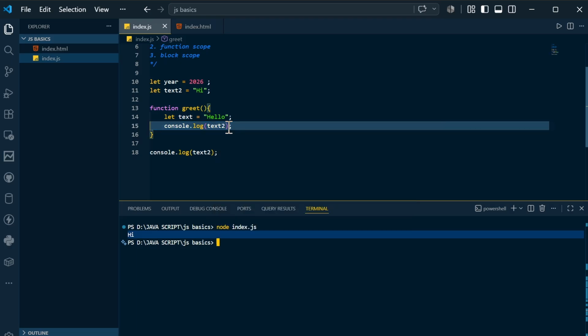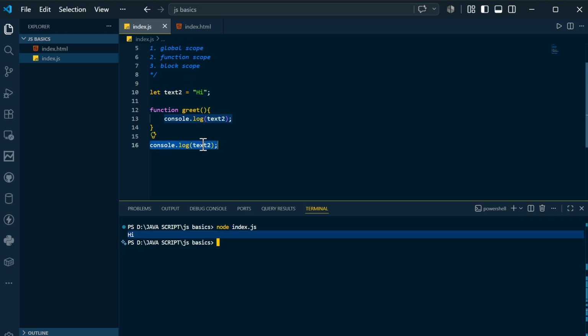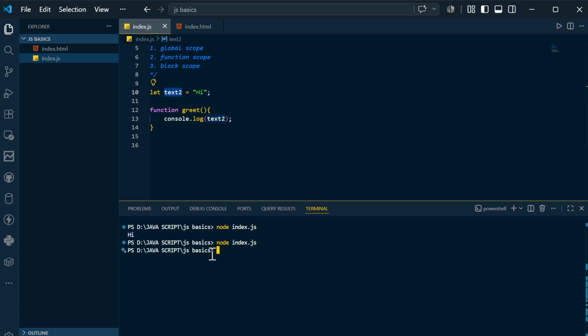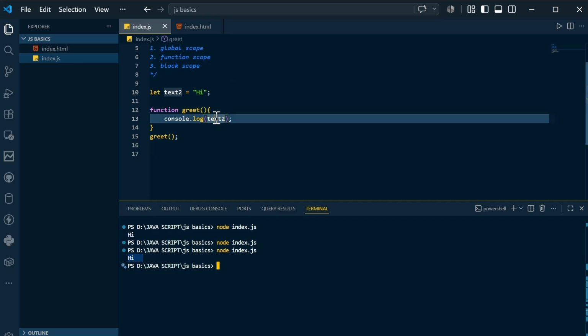I will remove this text, and I will remove this here also, and this also. Why? Because I declared the variable in the global scope, and when I call it, I am using that variable from the global scope. If I compile and run, you can see text2 has been printed, right? Sorry, I did not call greet. So you also need to call the greet function. So you can see hi has been printed. This is where the hi is coming from, and you can access that.